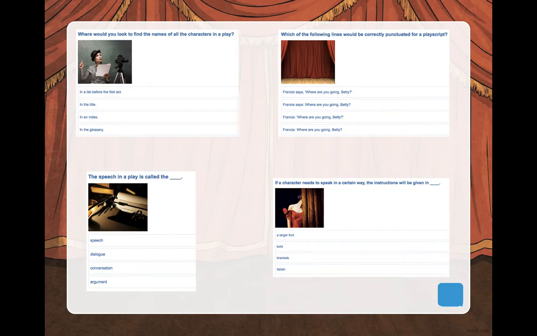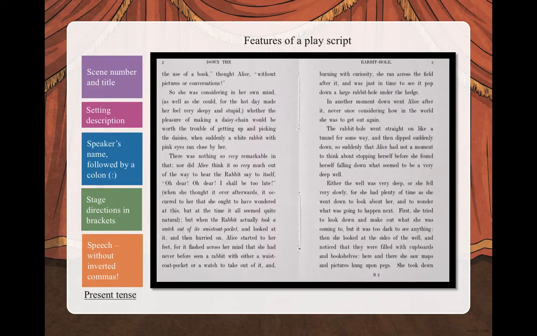Let's move on. Now that our quiz is over, these are the features of the play script you've been looking at for the last 2 lessons. A play script can be created from a book.